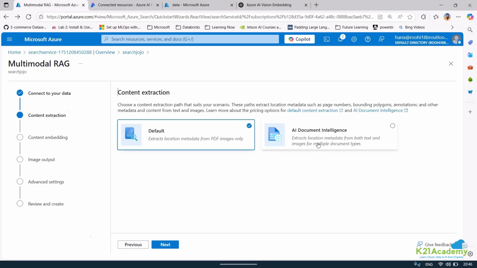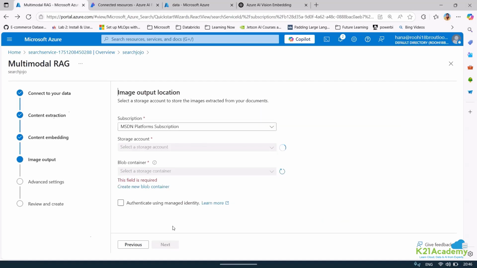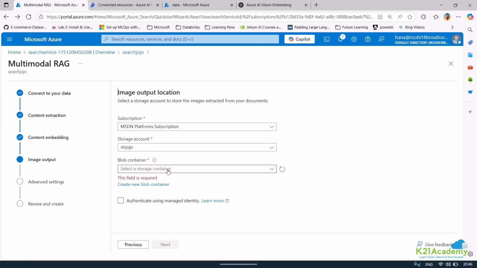So if I come up here, since I'm saying text and image will be vectorized, it should have been able to take care of it. Any issue, any concern why I'm not able to see that account blob container? Anyone?